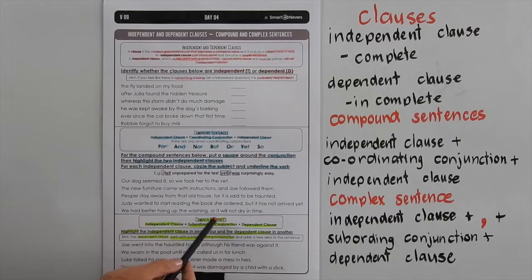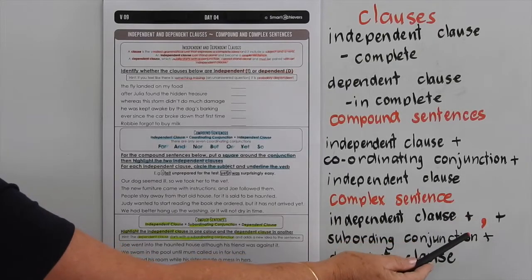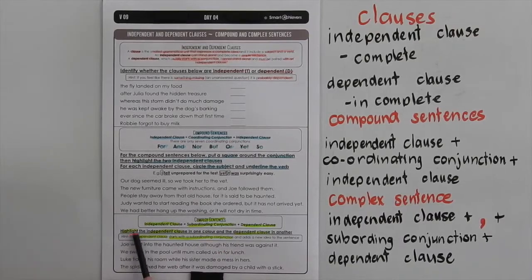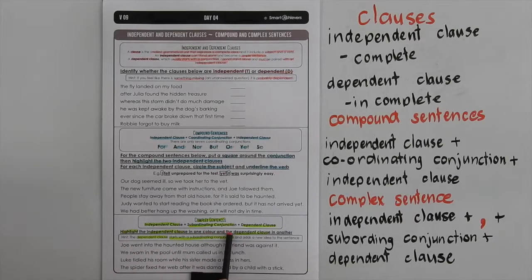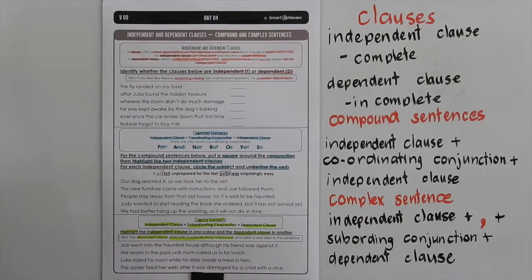Now, a complex sentence is when we join an independent clause with a subordinating conjunction to a dependent clause. Don't forget to put your comma after the independent clause and before the subordinating conjunction and the dependent clause. So highlight the independent clause in one colour and the dependent clause in another. You may want to do that first. Then, here's a hint. The dependent clause starts with a subordinating conjunction and adds a new idea to the sentence. That's why we're putting the comma before the subordinating conjunction. So work your way through those 4 sentences too.